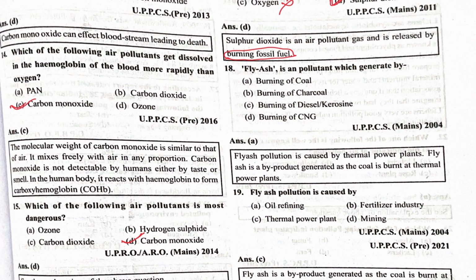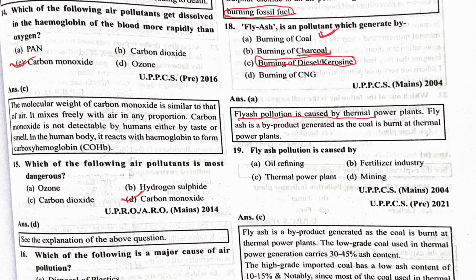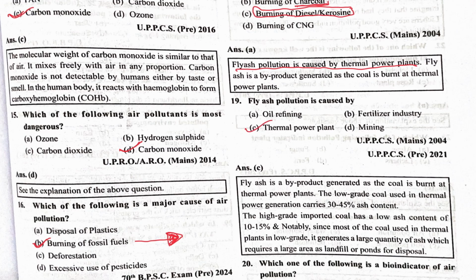Fly ash is a pollutant which is generated by burning of coal. Yes, burning of coal. Coal is a fossil fuel, so fly ash is generated from there. Burning of diesel, kerosene, these are fossil fuels, but distilled, mainly purified. And burning of charcoal. Charcoal is not a fossil fuel, it is made from plants, mainly trees. Fly ash pollution is caused by the thermal power plant, where coal is used. Fly ash pollution is caused by thermal power plants.